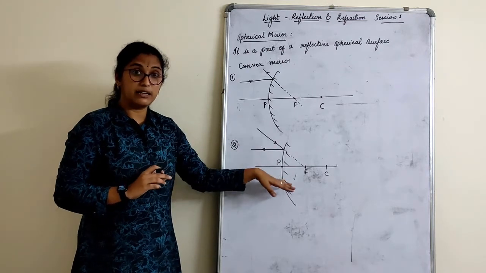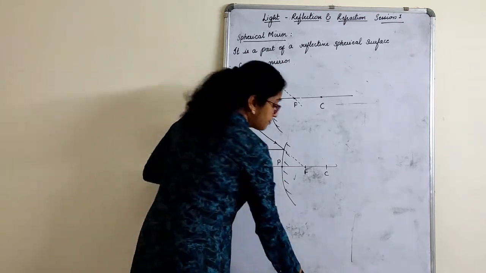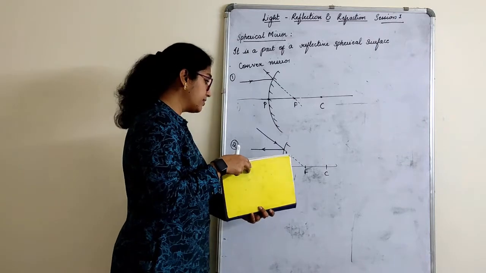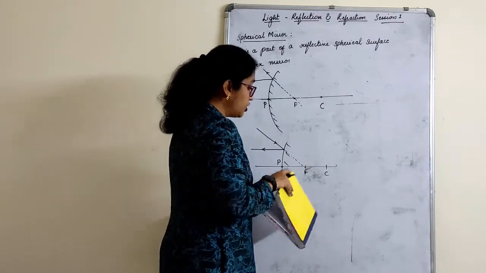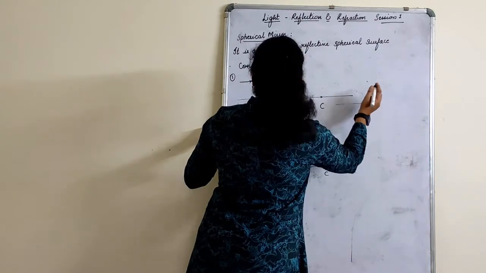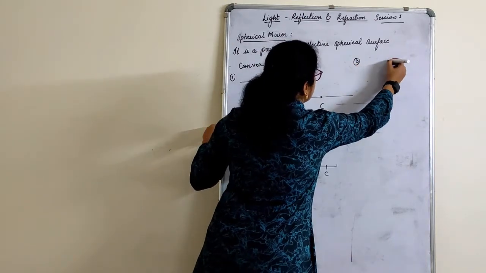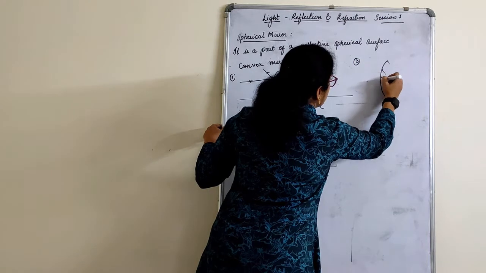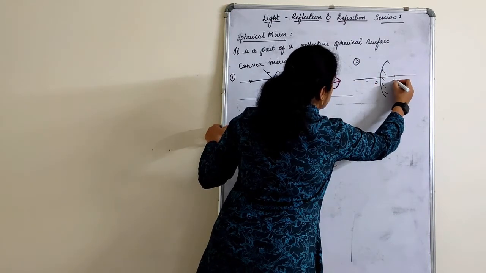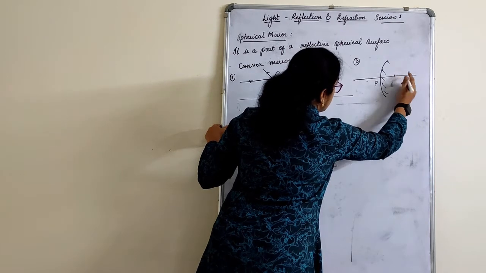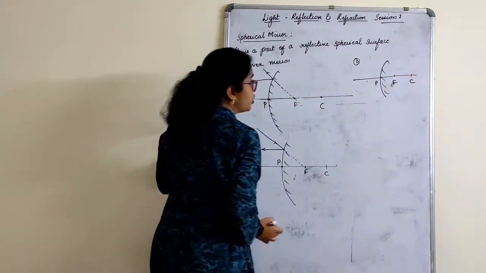Is this very clear on this one point? Okay. Now the last rule here is the curvature rule. Third rule I will write here. So this is the pole, this is the focus, and this is the curvature.